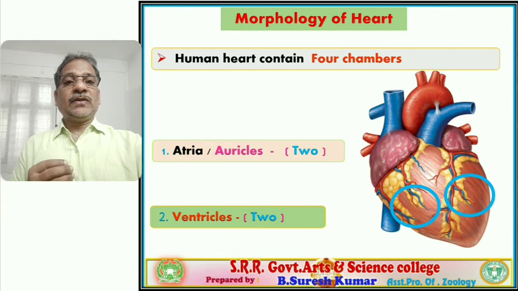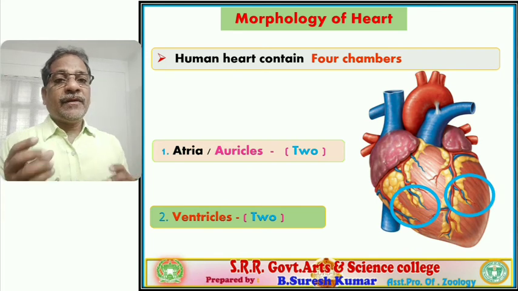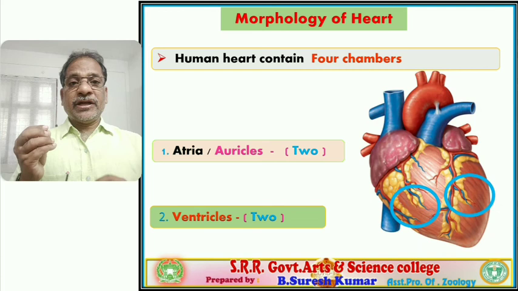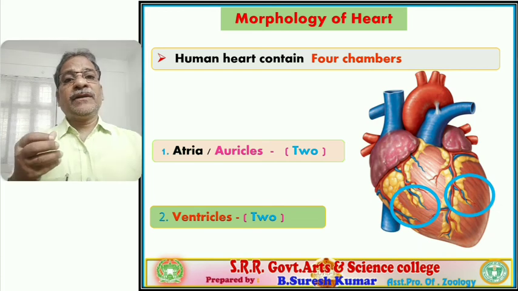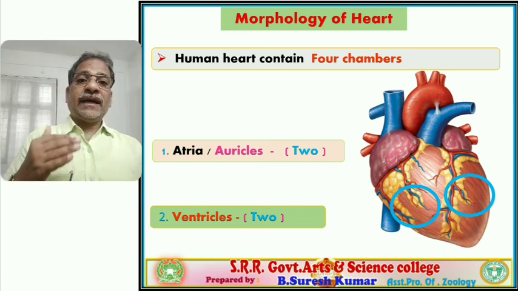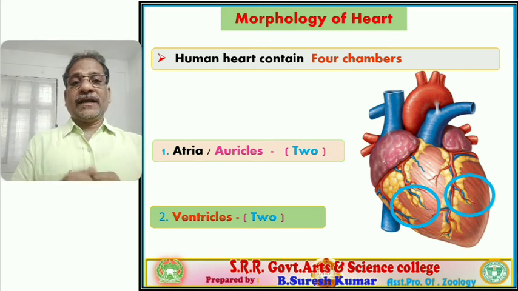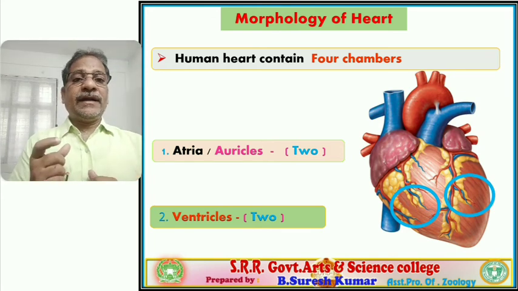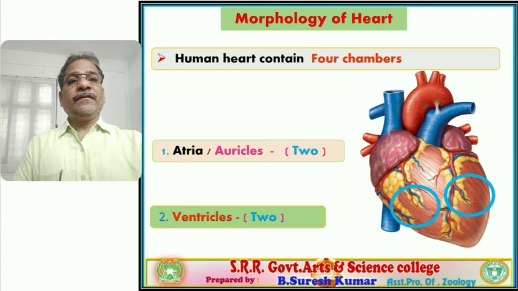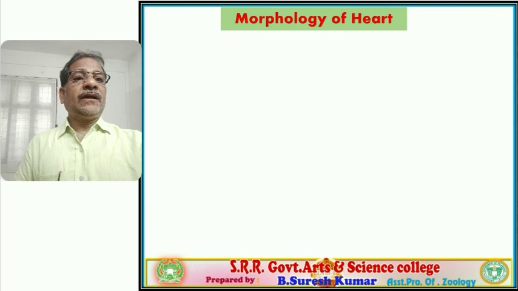So the human heart is a four-chambered heart. The upper chambers are referred to as atria, and the lower chambers are referred to as ventricles. The functions of the atria and ventricles we will discuss later.